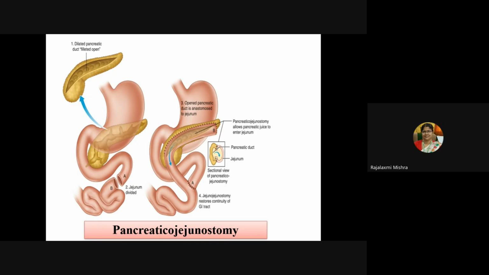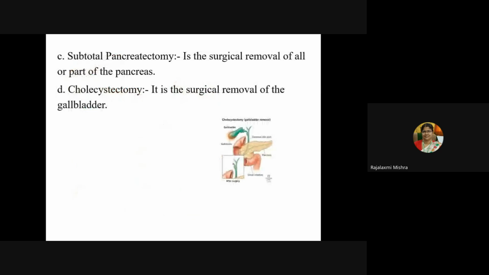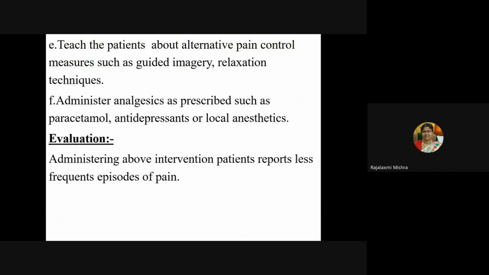The dead part, I mean the necrosed part of the pancreas, is discarded, removed, and the remainder is anastomosed with the jejunum. Then subtotal pancreatectomy can also be done. It is the surgical removal of all or part of the pancreas. Then cholecystectomy, it is the surgical removal of the gallbladder.